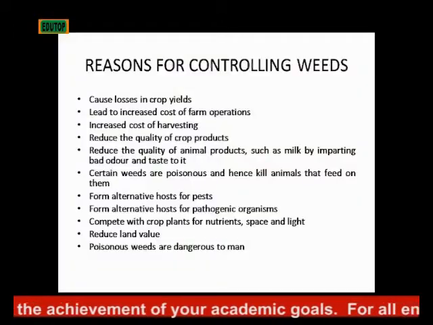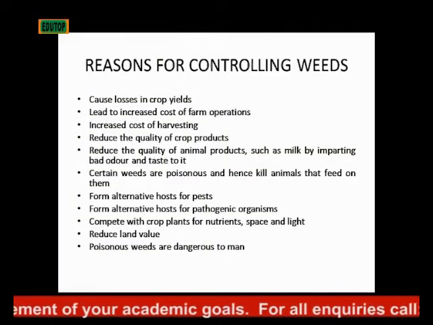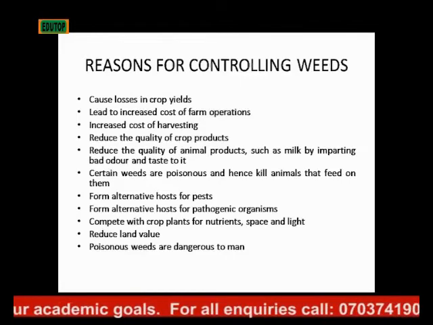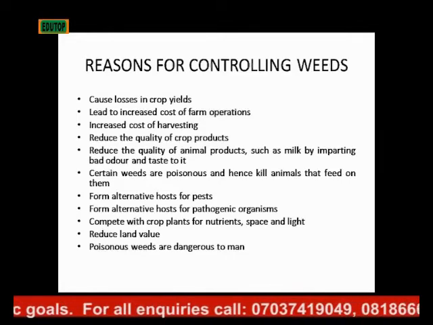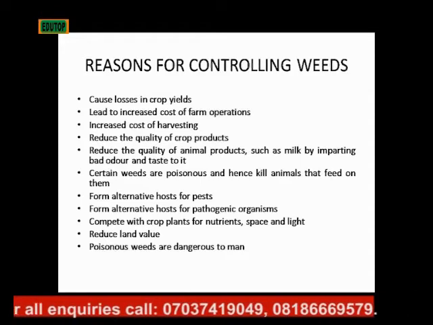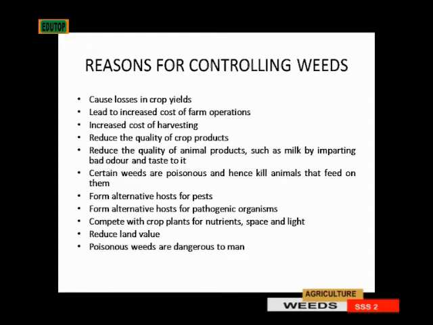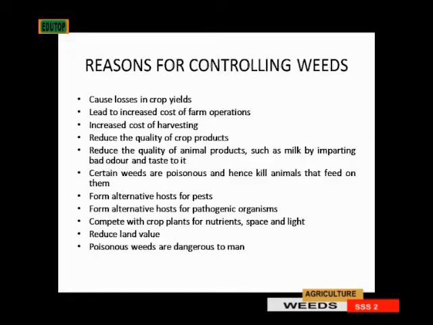Then they form alternative hosts for pests. They accommodate pests. Then they form alternative hosts for pathogenic organisms that cause diseases. So by the time they accommodate them, those ones will have a local standing to affect your plants. Then they compete with your crops for nutrients, for space, for light. Then they reduce the value of the land because they are sucking up nutrients that your plants ought to take. So there is a devaluation of that land. The land has reduced in value.